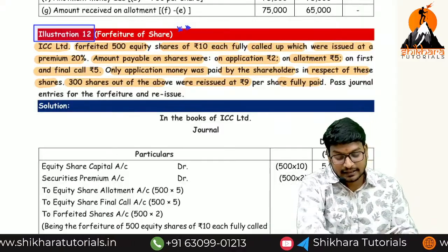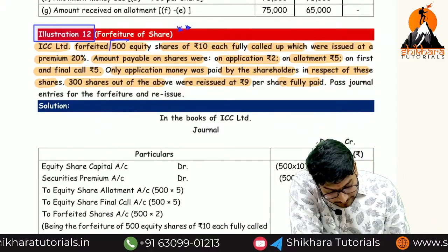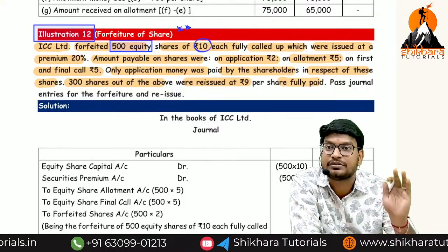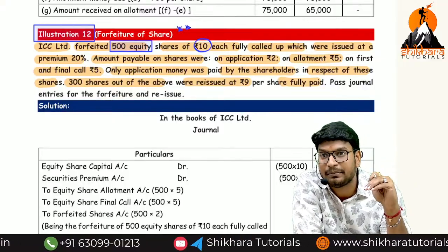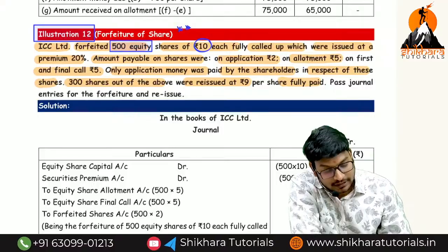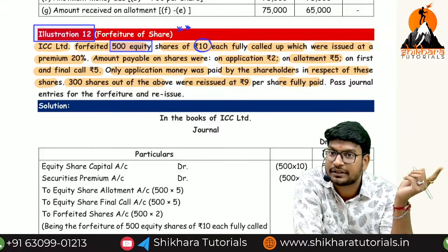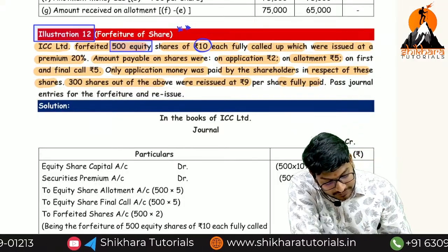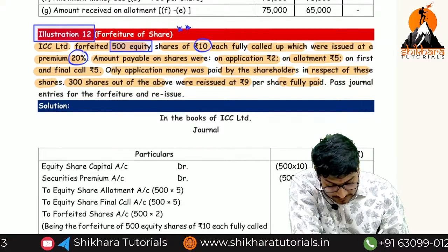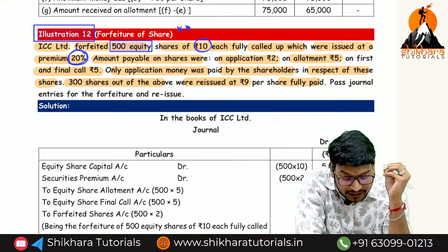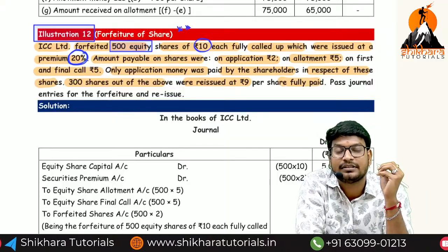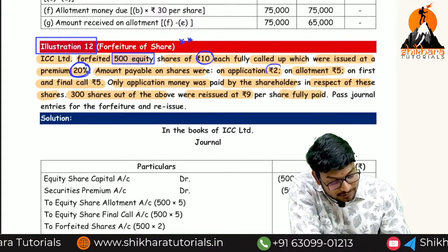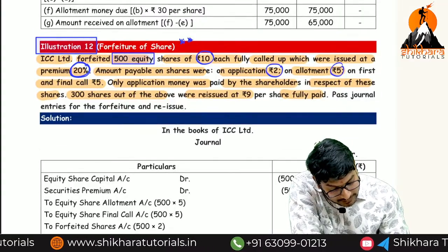So what is happening here? How many shares do we have? Totally 500 shares. What is the share value? 10 rupees. Here the shares are issued at par or premium? The premium is also there. So a premium of 20% means 10 into 20%, that is equal to 2 rupees. The amount payable on shares: application 2, allotment 5. Only application money was received.